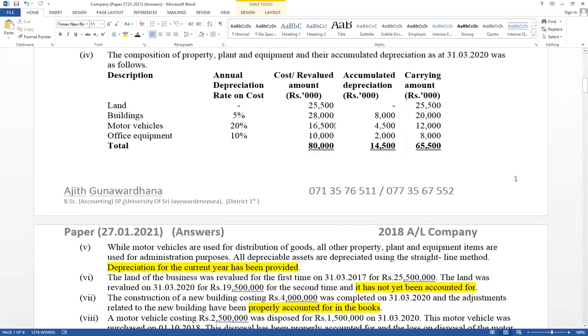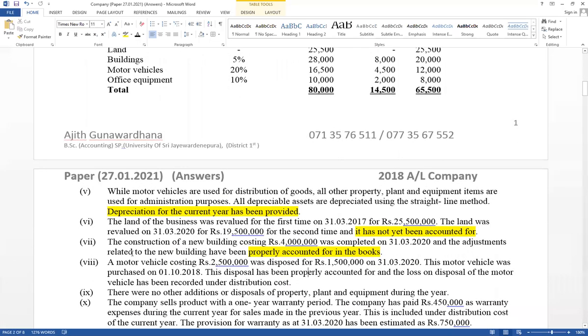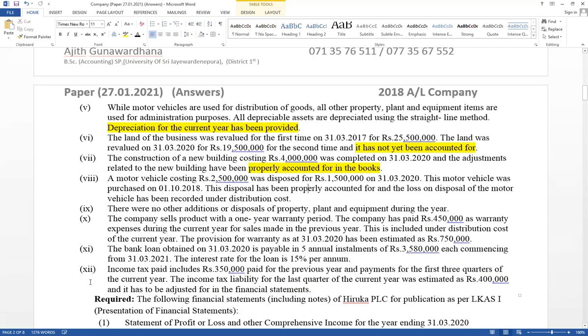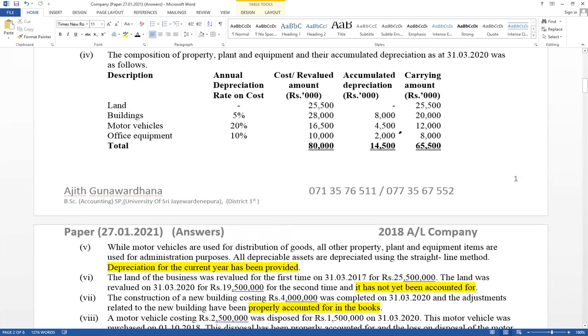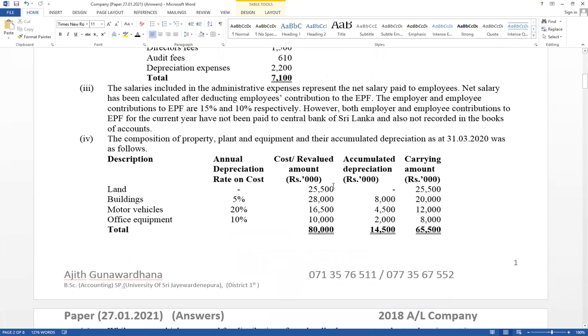Think about how many adjustment effect for property plant equipment. First, this one and this one, this one. There are 6 adjustment. In the company sum, it has given there are 12 adjustment. Out of 12, 6 adjustment relevant for property, plant and equipment. Not given clearly opening or closing balance. Second time revaluation available. Building relevant for construction. And motor vehicle relevant for disposal. Rate is given. Depreciation recorded already. Second time revaluation. Very important.